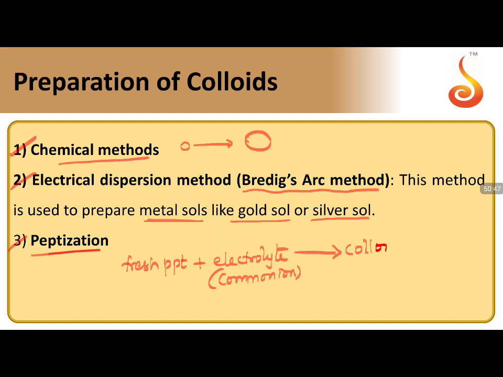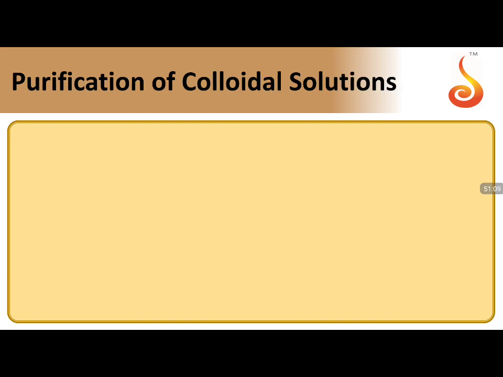If it is resulting in the formation of colloid, then that is called peptization, and this electrolyte is called the peptizing agent. So the fresh precipitate resulting in the formation of colloid is called the peptization process. An easy way to understand that.